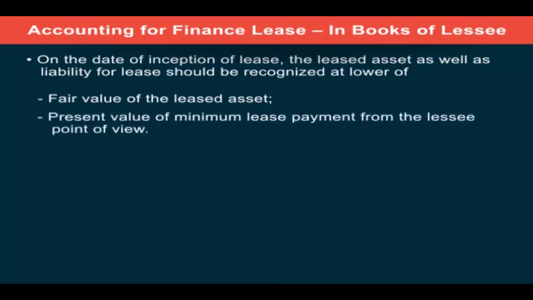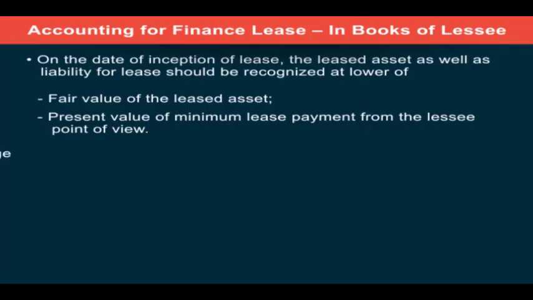First is the fair value of the leased asset, and secondly the present value of minimum lease payment from the lessee point of view. That means we will consider the fair market value of the leased asset, that is one value, and secondly we will discount all the future lease payments considering the expected rate of discount, and we will find out what is the present value of all the lease rental payments from the lessee's perspective, and the total of all the present values would be compared with the fair value of the asset. Whichever is less of the following would be considered as the value of the asset. At that price, the asset would be recorded by the lessee.